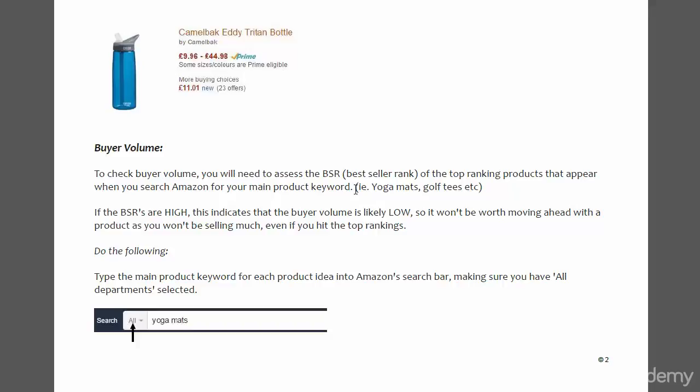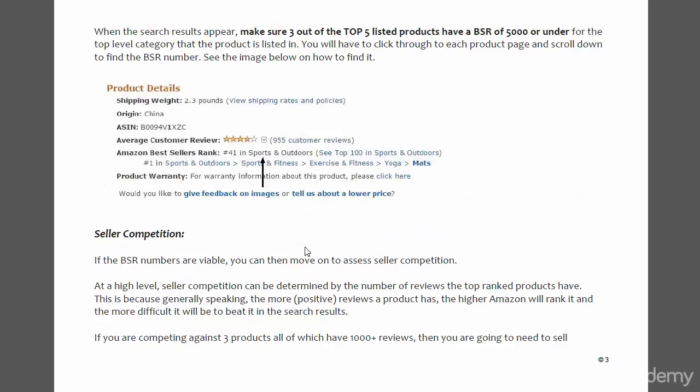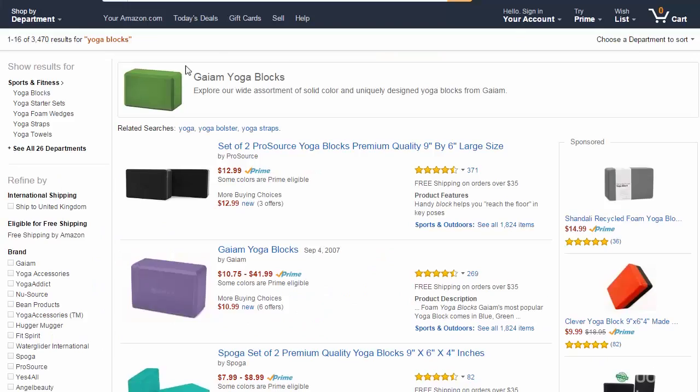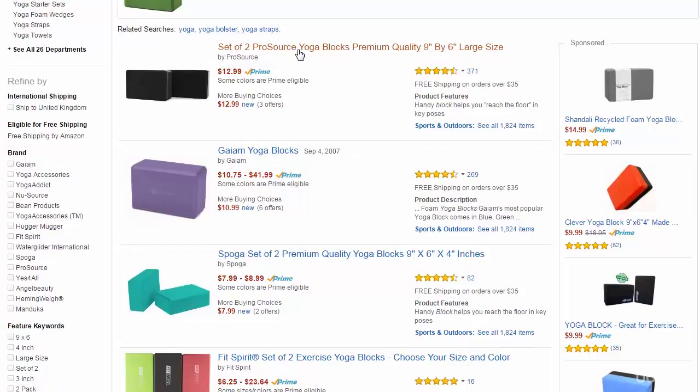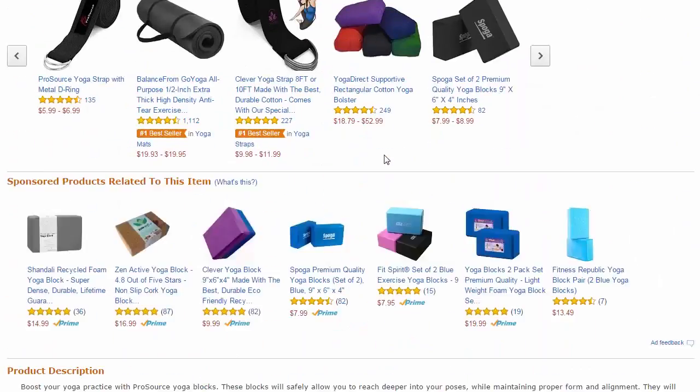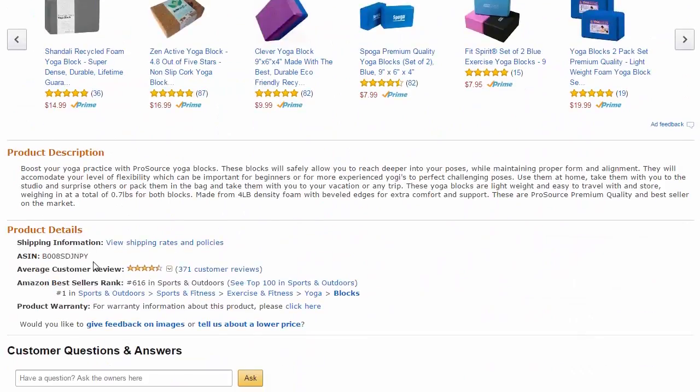So in order to find the BSRs, we need to go to Amazon and type in the main product keyword and go to the first 5 products. In this instance I've typed in yoga blocks as an example, and what I will need to do is go through all of these products, scroll down, go to product details, and you can see the Amazon bestseller rank here.